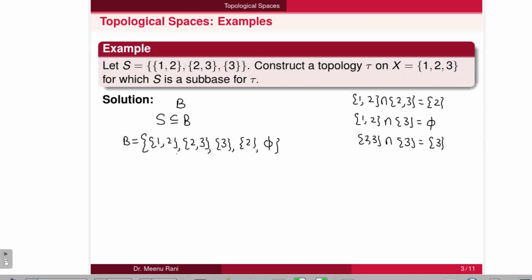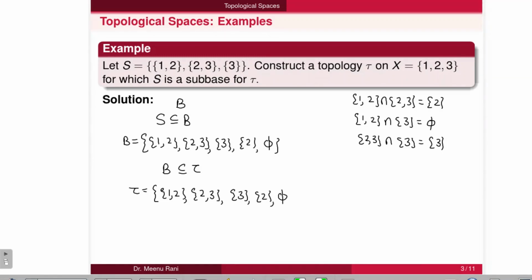Thus we can get a base from a subbase, and we know that a base is a subcollection of tau, and every member of tau can be written as a union of some members of B. Thus we can write tau as {1,2}, {2,3}, {3}, {2}.